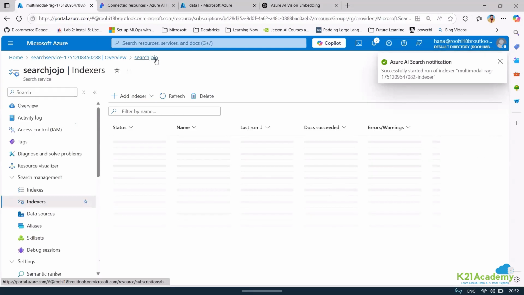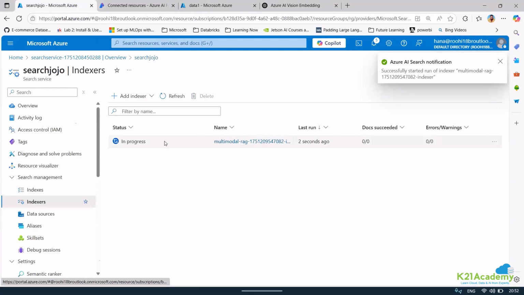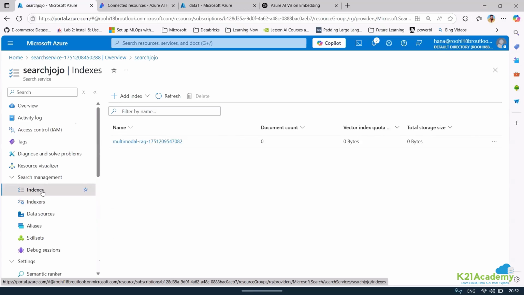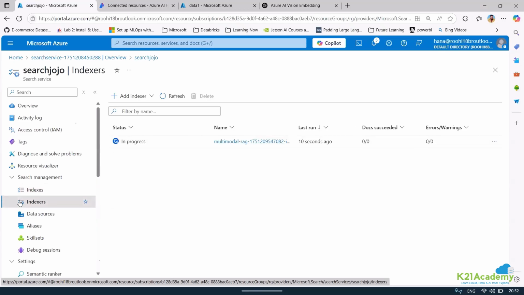Let me now just check. Yeah, it is in progress. So it did not run, it was just created. All right. After it runs, then we'll be able to see the things. Allow me a minute, please. Just a second, let it just run.